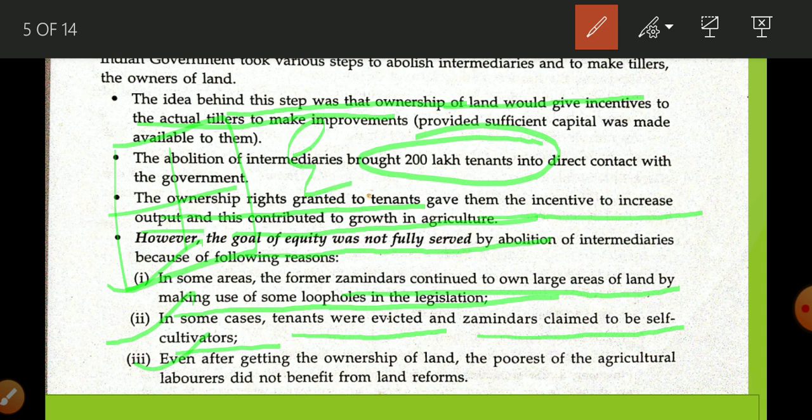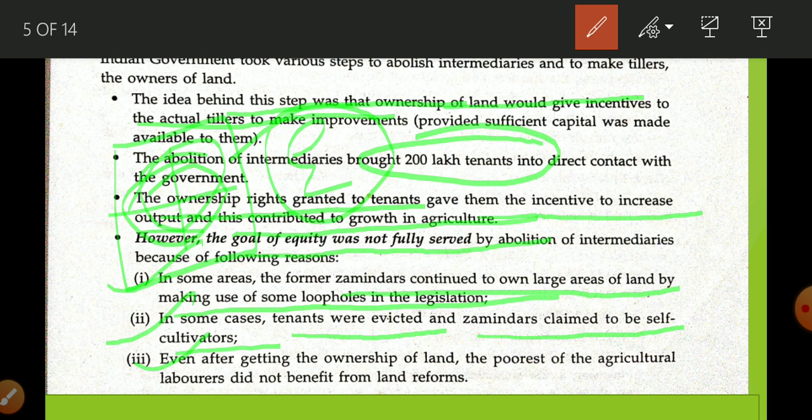But when E came to know about this legislation, he said that he is himself cultivating these four lands. In this way he still gets the ownership of these four lands. Why? Because he shows that he is the actual cultivator, but it is not the reality. So this is one way zamindars got the ownership, and this way the reform was not very successful.